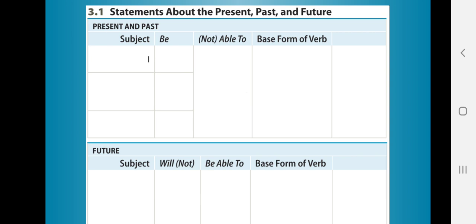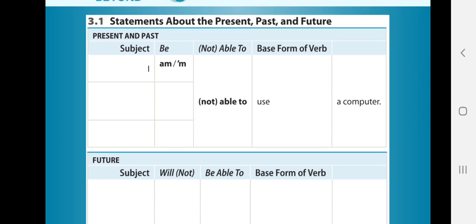So in this case, I have here I. Later, we're going to use, of course, the verb be: I am or I'm, and later, able to. The particle not here is in parentheses because when we want to use it in the negative way, we just add not at the beginning. I am able to use a computer. Or you can say, I am not able to use a computer.